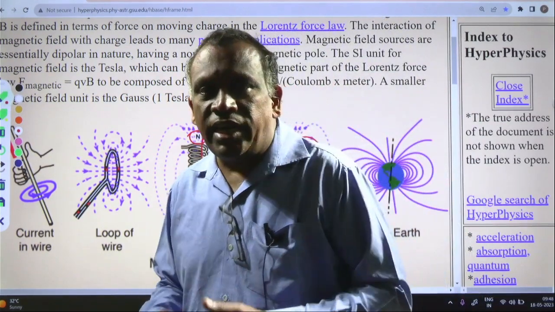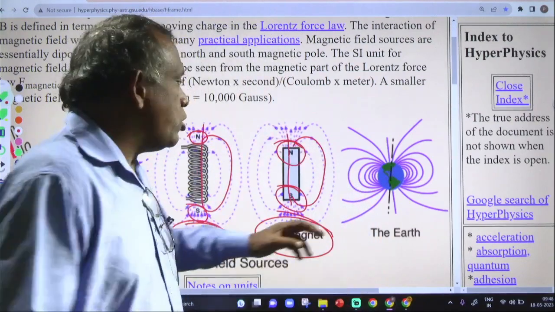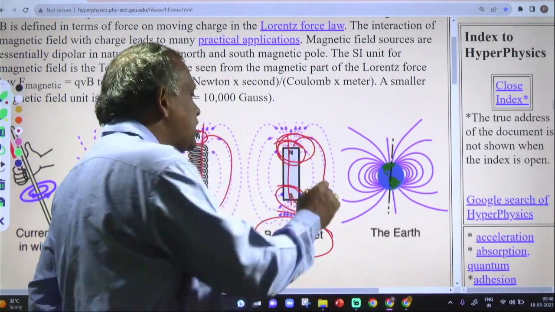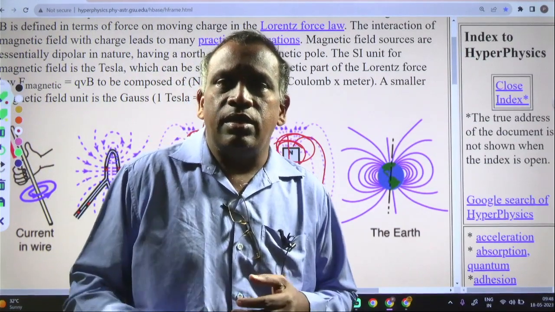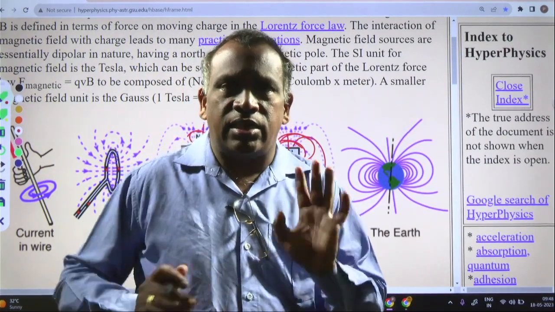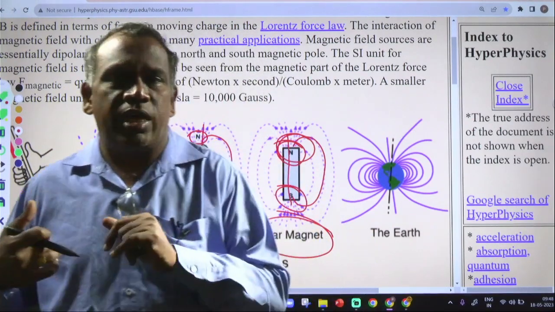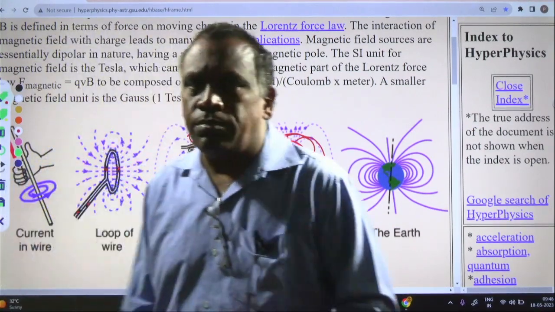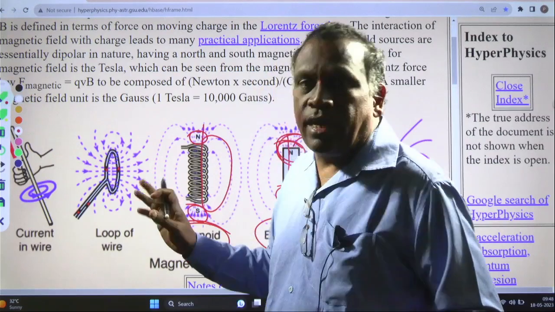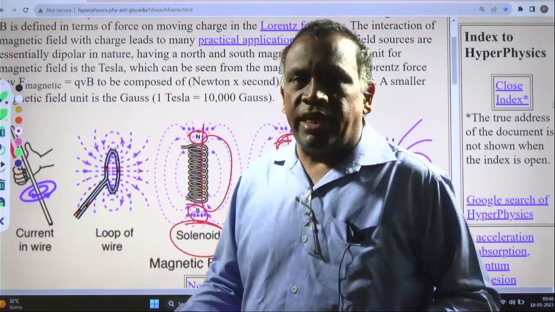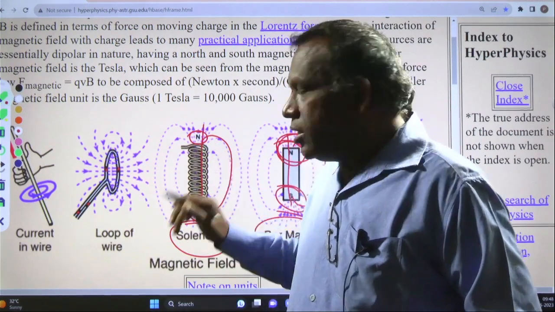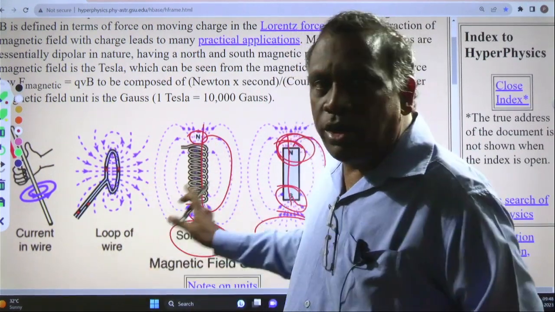This magnetic intensity will be maximum at the poles. Here maximum intensity will be there. In the middle, very less. For a solenoid also it is similar. There are similar characteristics for a solenoid. A solenoid is something like a coil, like a helical spring. When current passes through it, it behaves like a magnet. So that is the difference between a solenoid and a magnet.